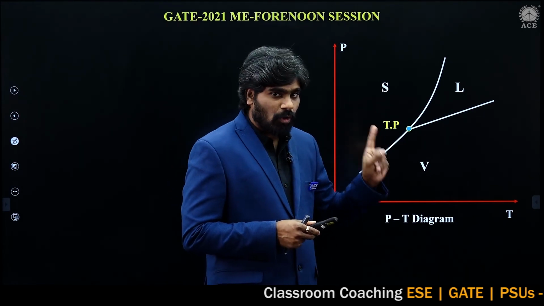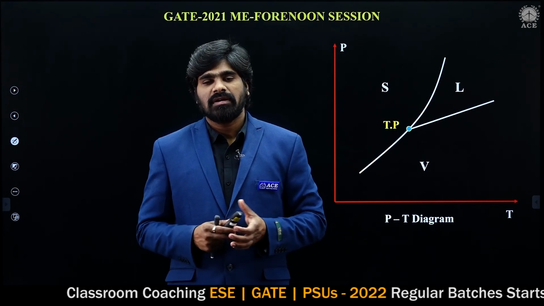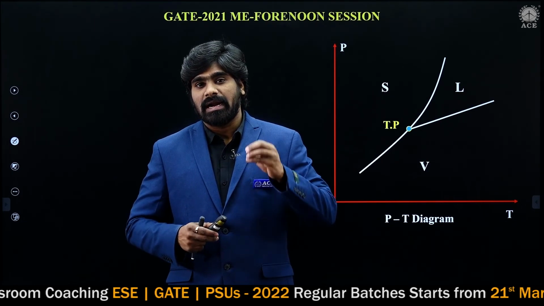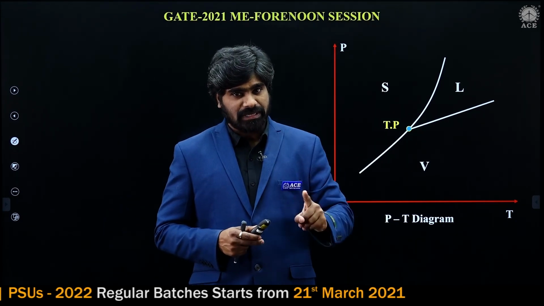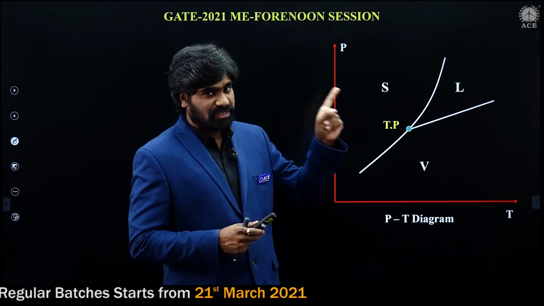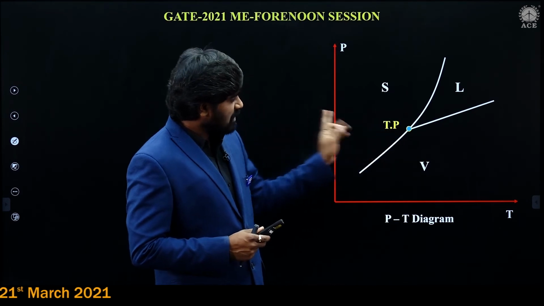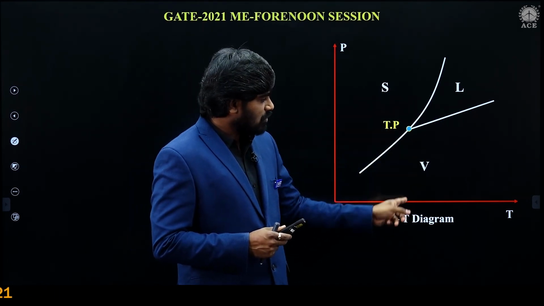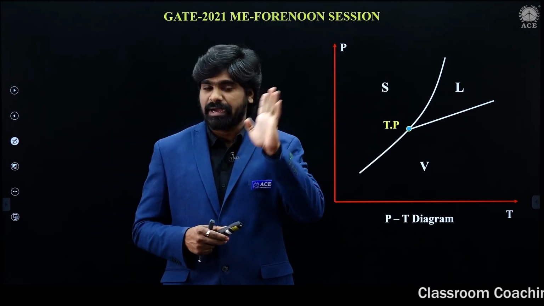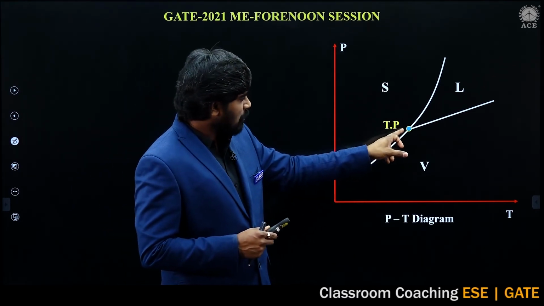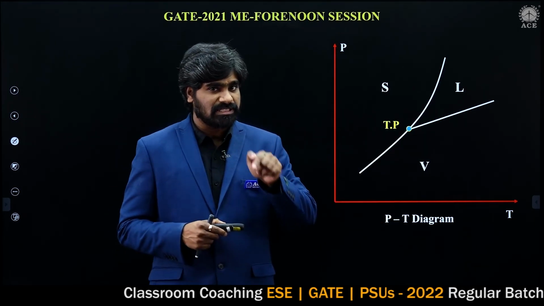And at a triple point, the properties are fixed. I have told that at triple point, the pressure is fixed and the temperature is also fixed, because it is a fixed point. Triple point is a fixed point where the pressure and temperature are fixed. At this particular point, for a given substance, the pressure is fixed and the temperature is also fixed. Keep the given substance in mind. I think it is clear to you. Hope it is clear.